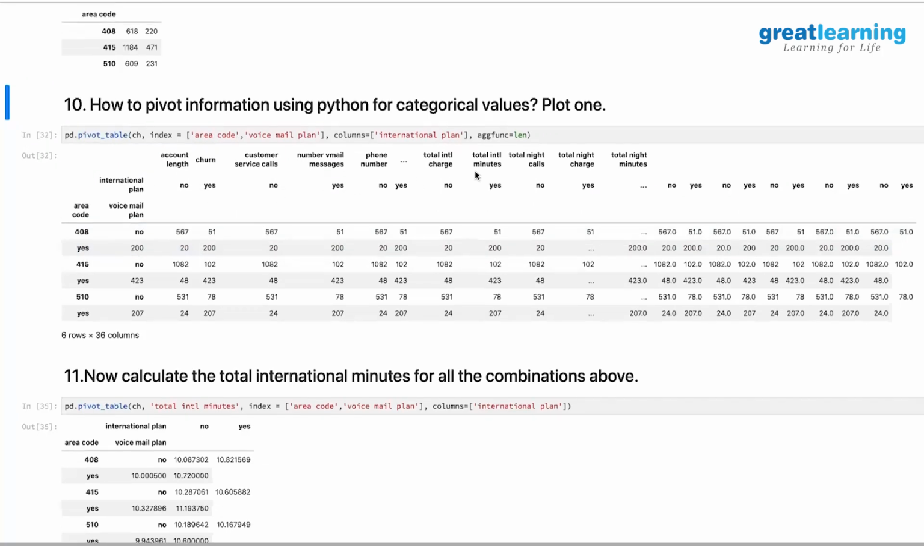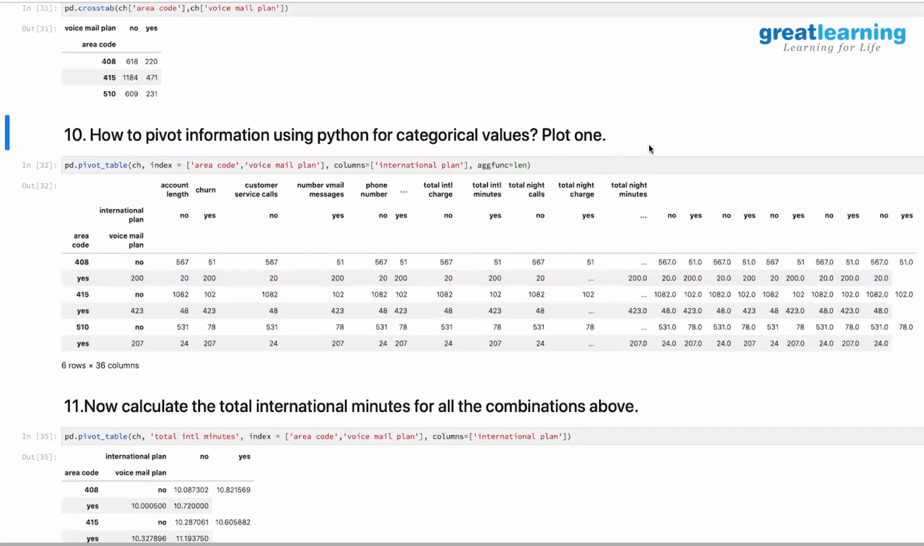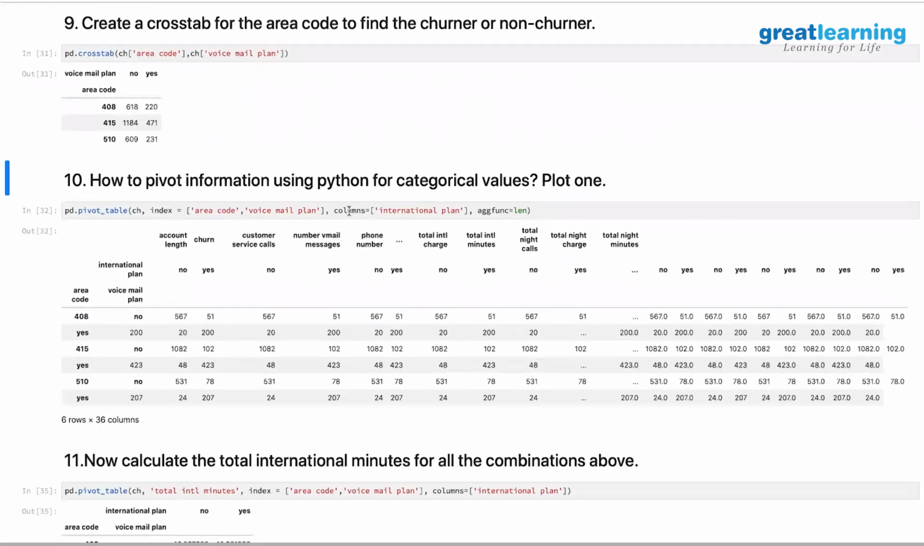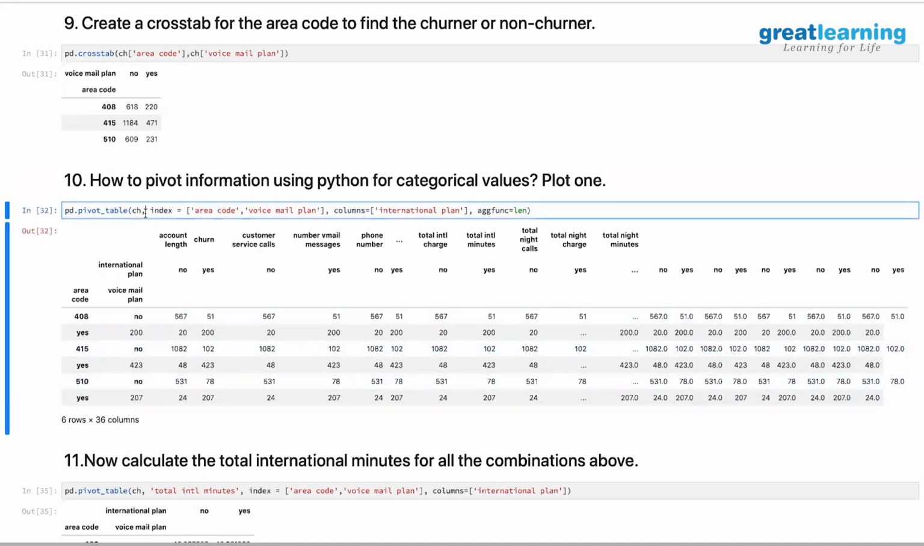And they're also adding one more dimension here. So which are all the columns you are looking at? International plan. These are the columns for each of the things that you are looking at for the whole data set. For every column in the data set, by area code 408, you are looking at people having voicemail plan. So these are the people who don't have a voicemail plan. These are the people who have a voicemail plan. You're getting it?